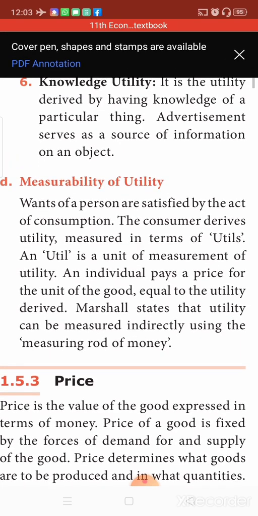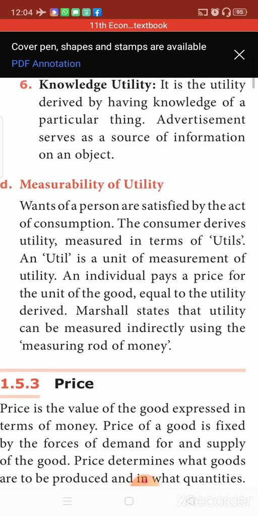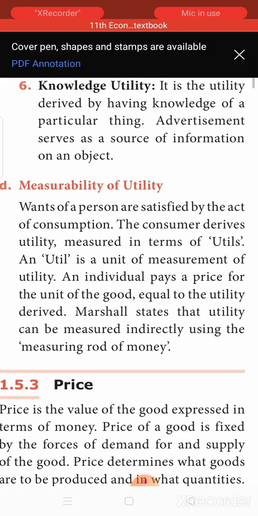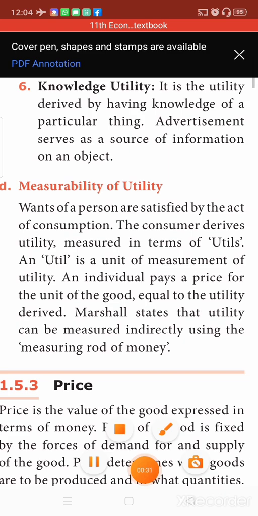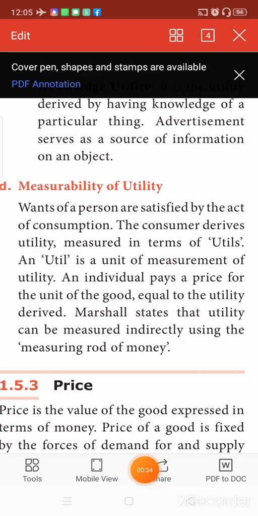See, for example, how will we measure the length of roads? We measure the length in meters and kilometers. If you want to measure the length of a pencil, you measure in centimeters. When you want to measure a milk packet, something which is liquid, you use what? Liters. Like that, to measure satisfaction, to measure utility, we use a terminology called util. So, how are we able to measure utility? Utility is measured in terms of the unit called util. Underline that, and util is a unit of measurement of utility.